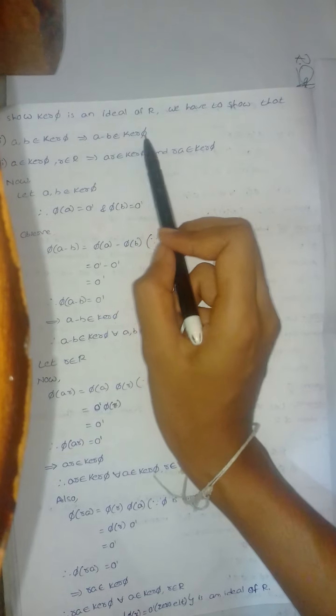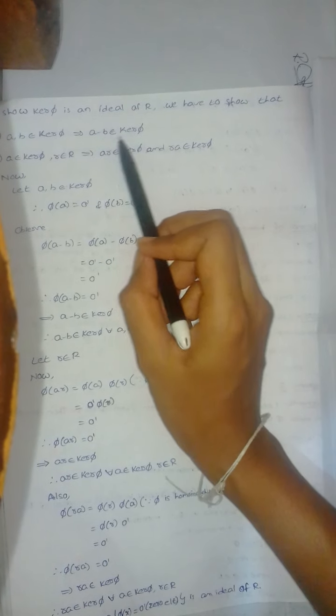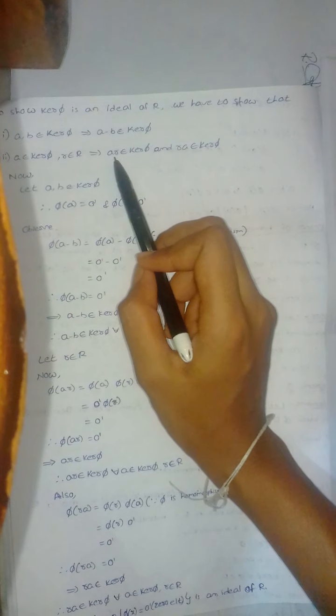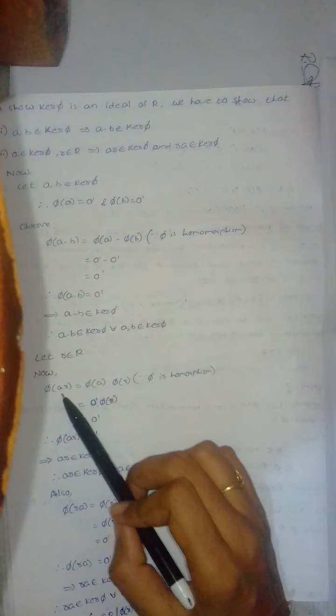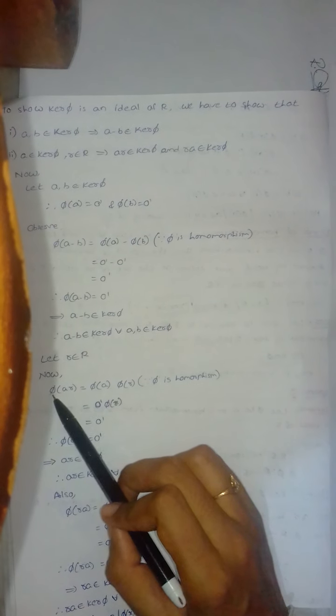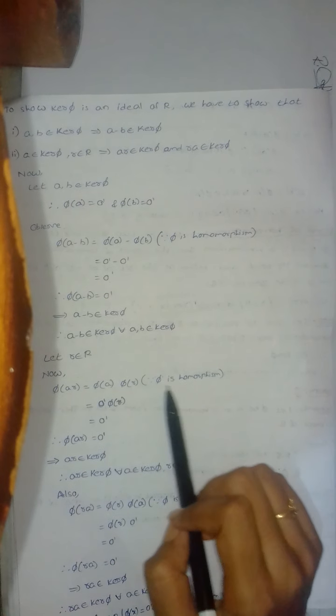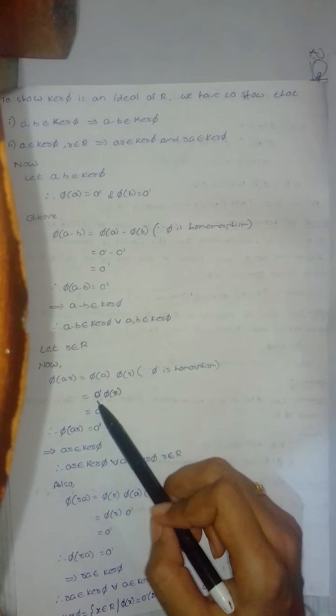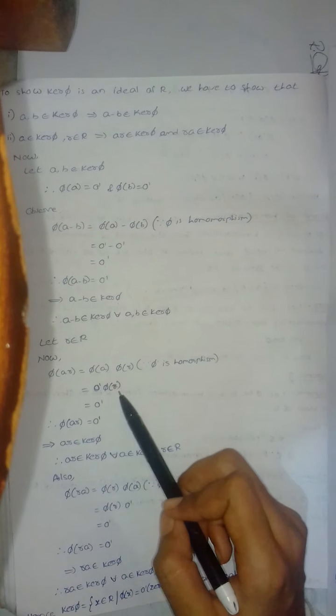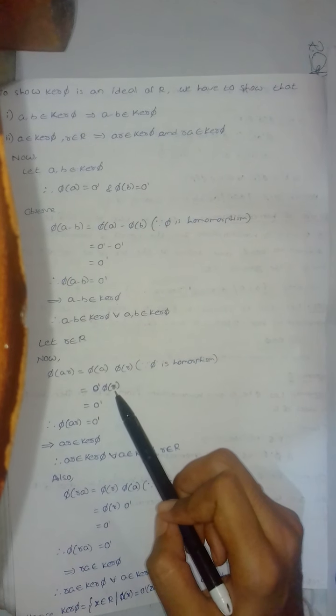First condition is satisfied. Second condition, to prove this left ideal and right ideal, considering pi of AR equals, now this can be written by using pi homomorphism condition as pi of a into pi of r, and this can be written as pi of a value is 0 dash and pi of r we can write as 0 dash only.